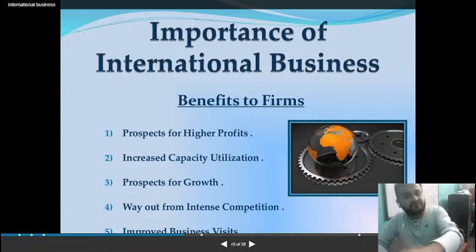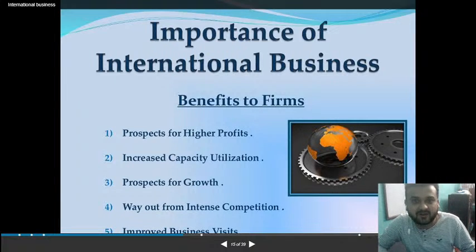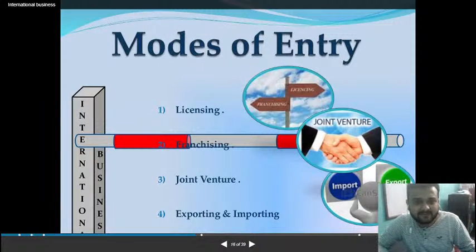Okay. And how do you get benefit as a firm? Your firm is growing, your production is growing, you are getting higher profits, and your business is going outside. Your business is not just limited to India, but in fact outside India also. Okay. Clear?